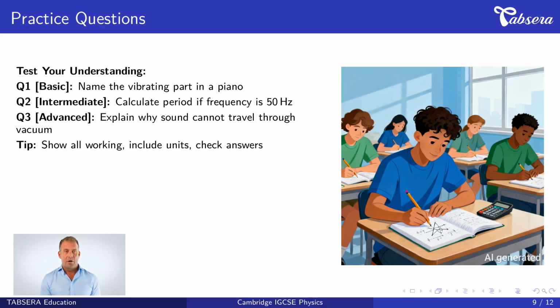Now practice what you've learned with these three questions. Question 1 is basic level. It asks, name the vibrating part in a piano. Think about what moves when you press a key. Question 2 is intermediate. It states, calculate period if frequency is 50 Hz. This requires you to apply the mathematical relationship we learned. Question 3 is advanced. The question is, explain why sound cannot travel through vacuum. This tests your understanding of sound production principles. For all questions, remember to show your working clearly, include units in every step, and check your answers make physical sense. Write your answers now before looking at the solutions.